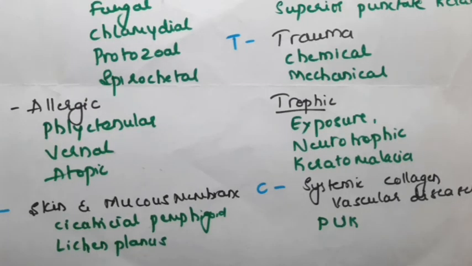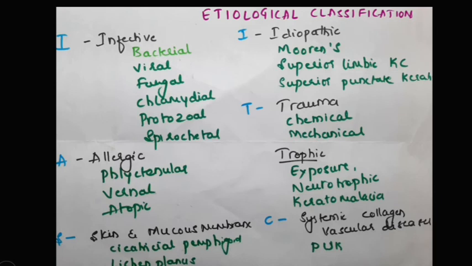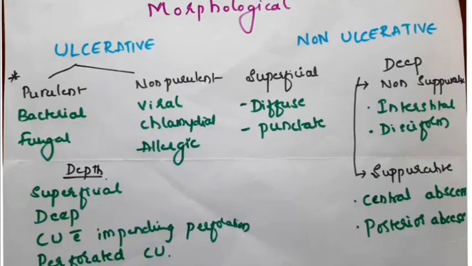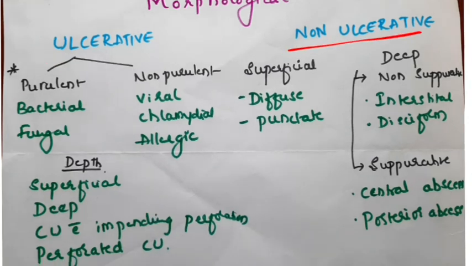Coming to the last one, that is C stands for the collagen vascular diseases. The classic example is peripheral ulcerative keratitis or PUK. This is the etiological classification. Remember IAS and ITC. Coming to the morphological classification, here it is very important to first divide the keratitis into whether it is ulcerative or non-ulcerative. Okay, check whether there is intactness of the epithelium or not. If the epithelium is breached, it comes under ulcerative type. If the epithelium is still intact, then it is non-ulcerative type.